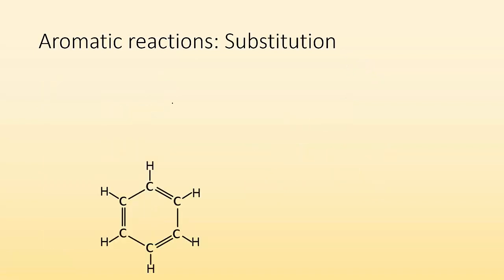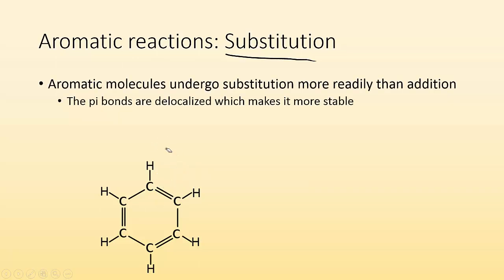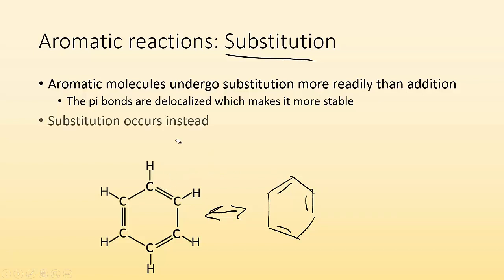All right, so aromatic reactions. Generally, when you have an aromatic, you don't get addition, you get substitution. You may be asking, well, why? If it has double bonds, why can't we just break those and add more things? Well, the reason is that aromatics have a really stable configuration. This is really stable because it has that resonance structure where its bonding is equivalent. So we've got two really good Lewis structures. It becomes more stable, so addition is going to be a problem because it doesn't want to break those multiple bonds. So instead, what you're going to see with aromatics is substitution.